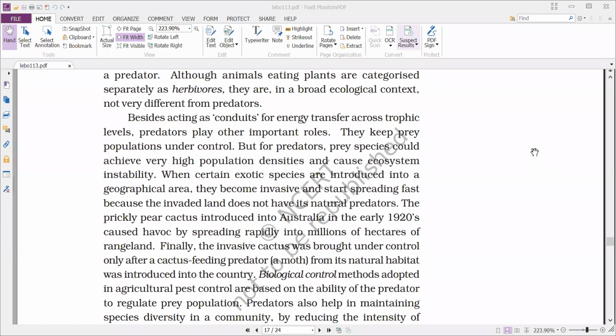When certain exotic species are introduced into a geographical area, they become invasive and start spreading fast because the invaded land does not have their natural predators.